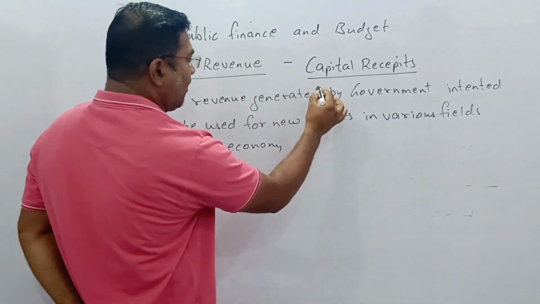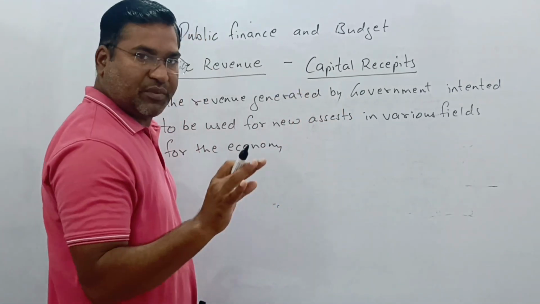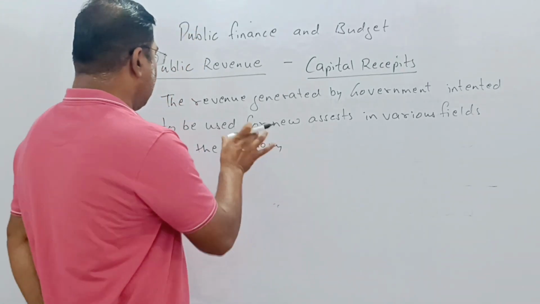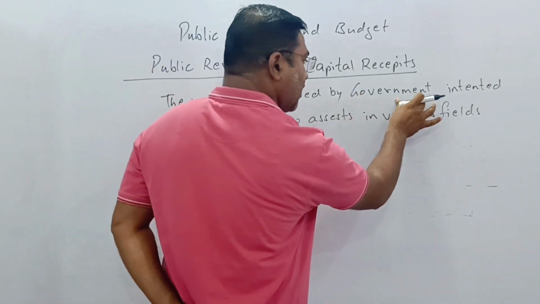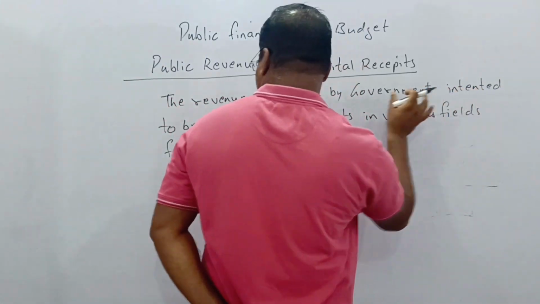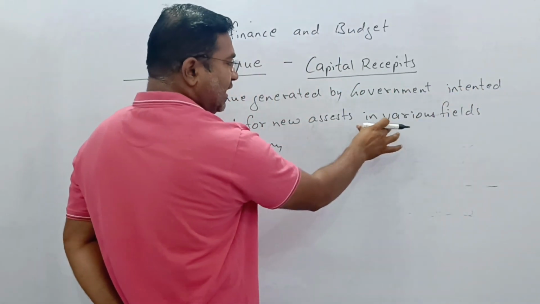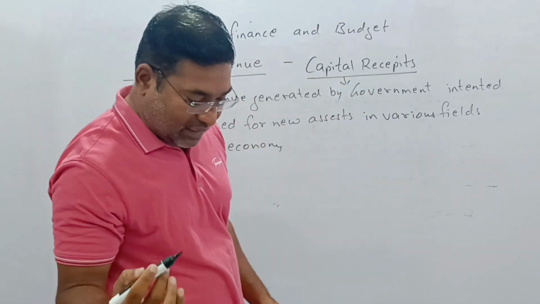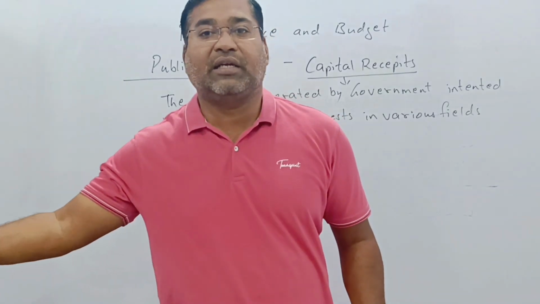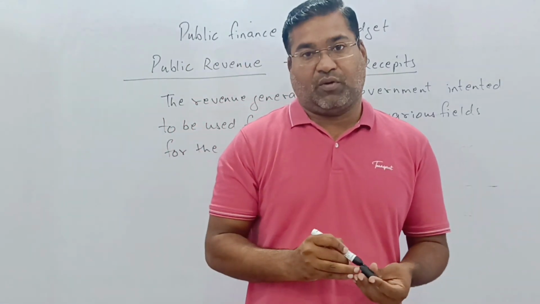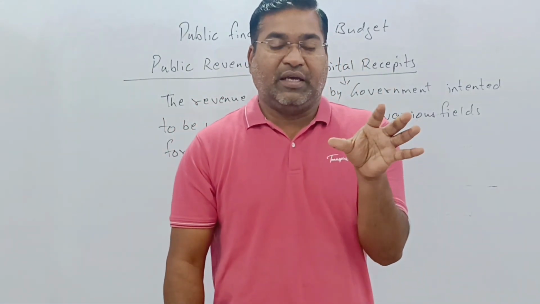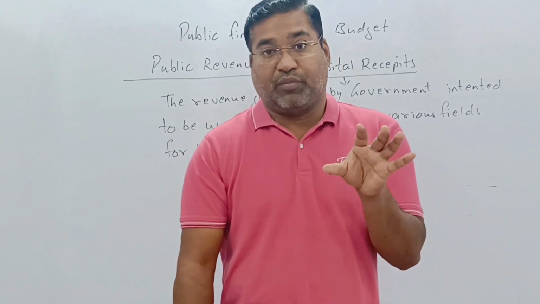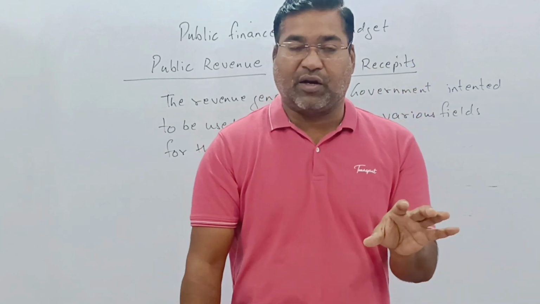For the economy, what do we call it? We call it a capital receipt. So the revenue generated by the government, which is intended to be used for new assets in various fields for the economy, we call a capital receipt. This capital receipt is very important. Capital receipts help in the proper movement of the economy.